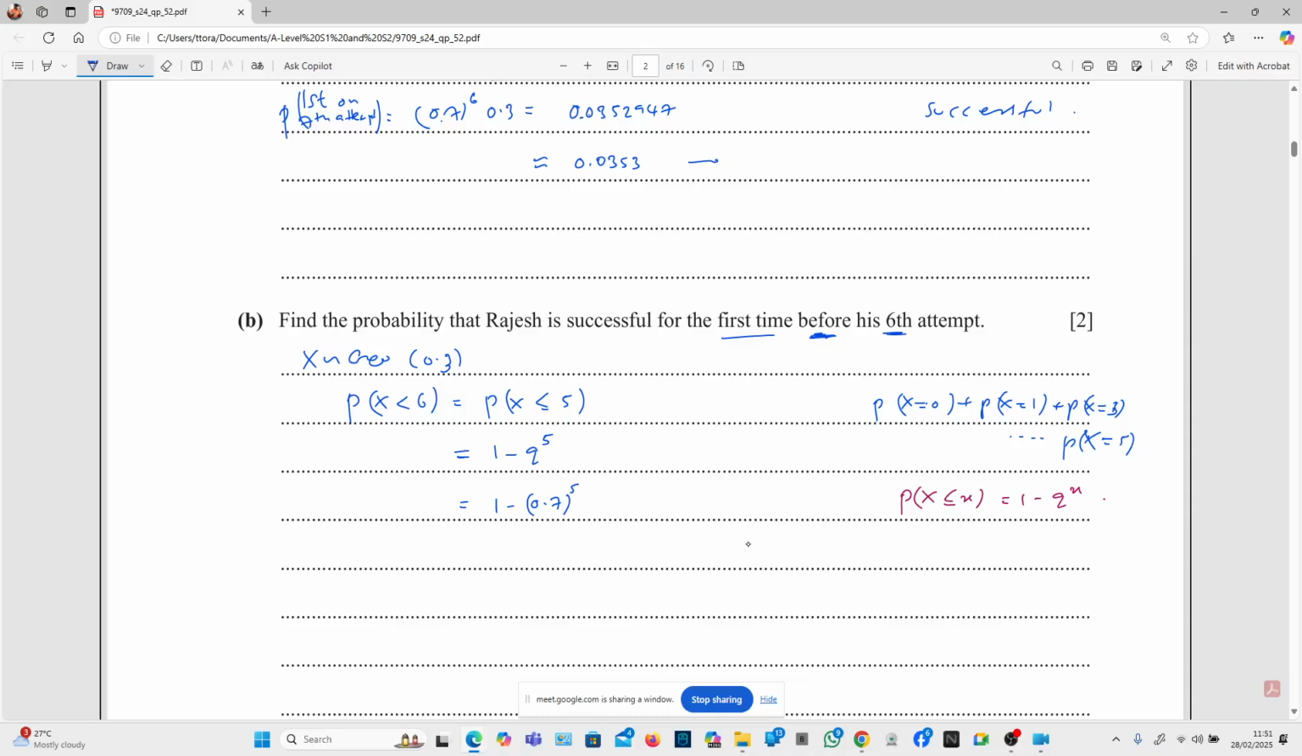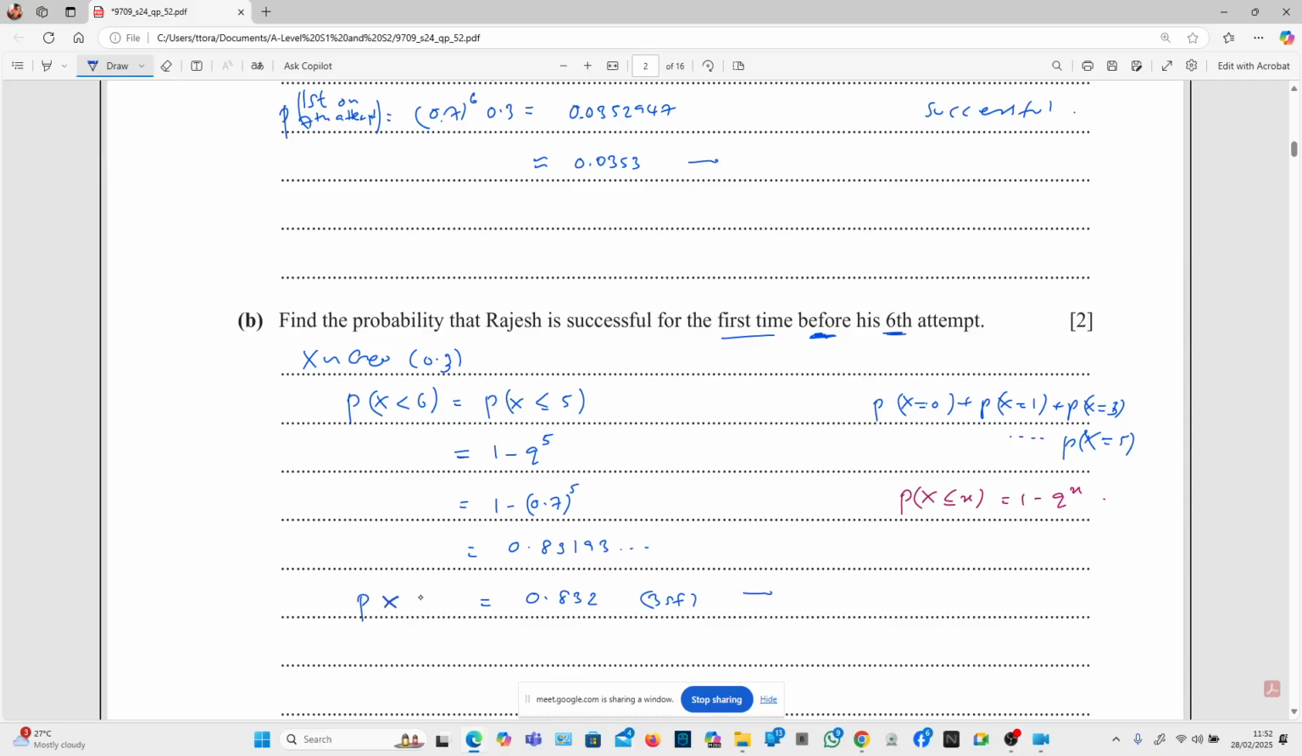If we do that, 1 minus 0.7 to the power of 5, I get something like 0.839. No, hang on a second. Let's find the calculator. I'm getting 0.83193. So maybe I'm going to say 0.832 to 3 significant figures, which is normally recommended by the Cambridge examiners.